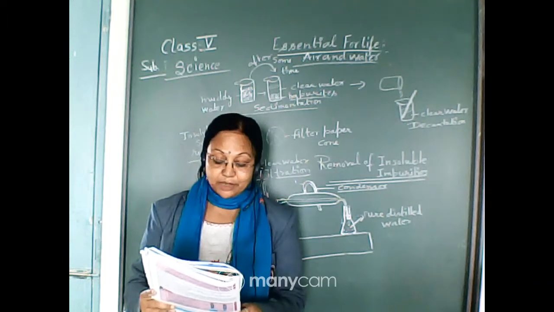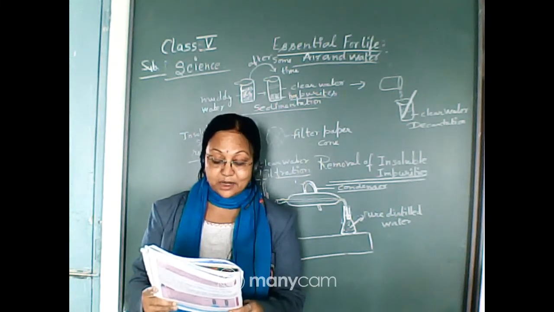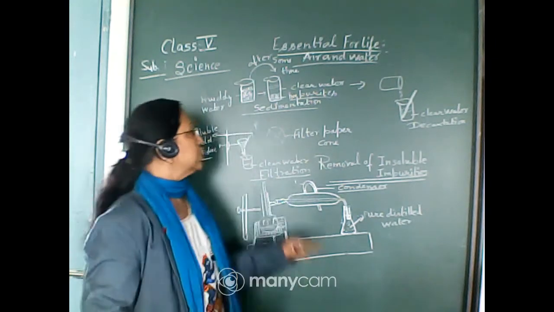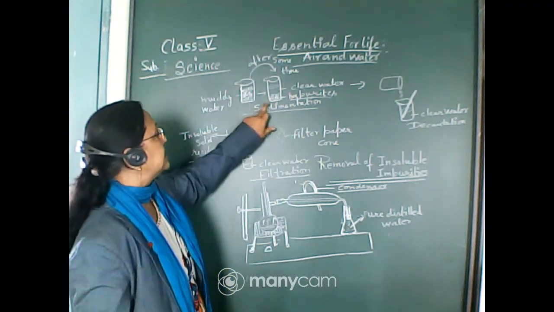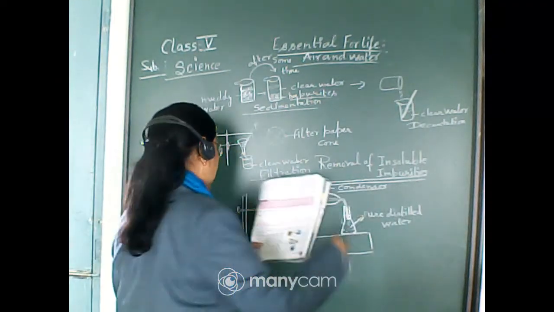The heavy insoluble particles will settle down at the bottom of the container, and the layer of the impurities is called the sediments. So, this layer of impurities is called sediments.